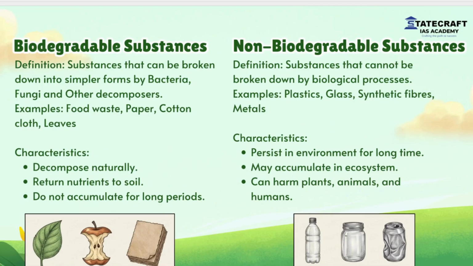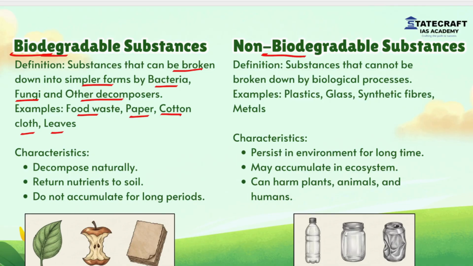What is the difference between biodegradable and non-biodegradable substances? The substances that can be broken down into simpler forms by bacteria, fungi and other decomposers are called biodegradable. These include food waste, paper, cotton, cloth, leaves.